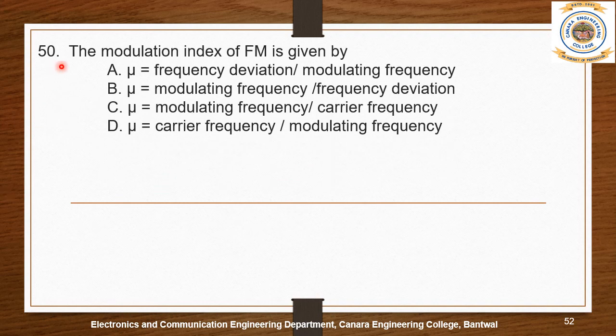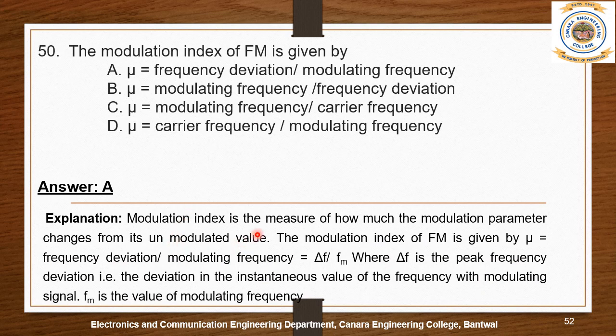Question number 50. The modulation index of FM is given by. The given options are A. Modulation index mu equals frequency deviation divided by modulating frequency. B. Modulating frequency by frequency deviation. C. Modulating frequency by carrier frequency, and D. Mu equals carrier frequency by modulating frequency. The answer is A. The modulation index mu equals frequency deviation divided by modulating frequency fm.